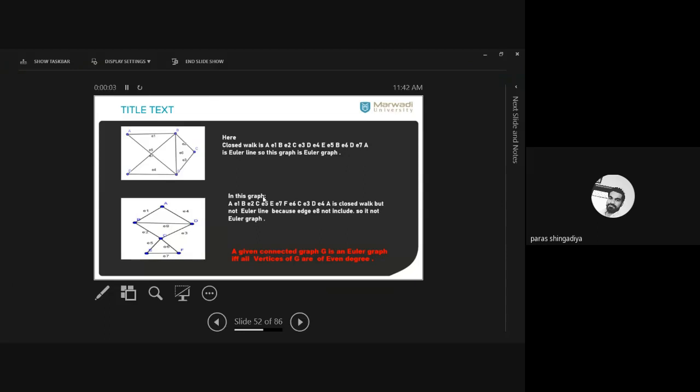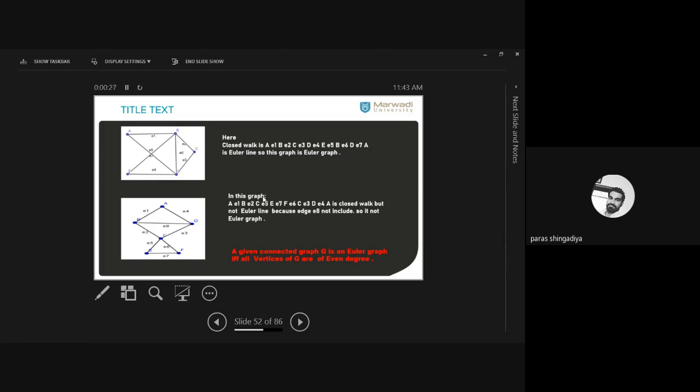So these two examples we have checked, and we said that the first one is an Euler graph and the second one is not an Euler graph. ठीक है, in the first you can easily create an Euler line, which includes all the edges exactly one time. But in the second it is not possible. You can start with any vertex, कोई भी place आप ले सकते हो. In the first graph we can easily create an Euler line.